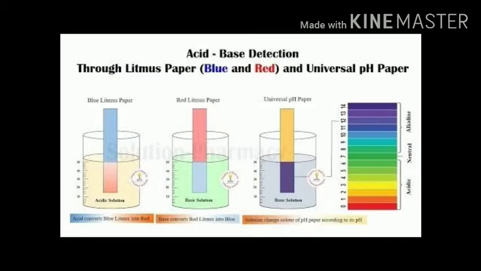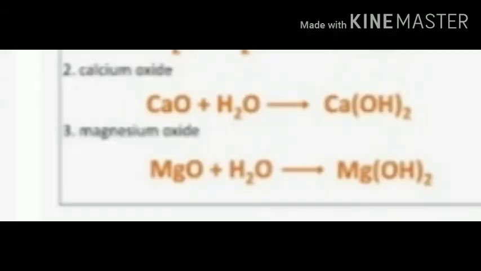Here our aim is to find out whether the metal oxides are acidic or basic. First of all, we need a solution to dip this litmus paper, and for that we want to prepare a solution of metal oxides. That means we want to combine the metal oxide with water. So how do we do that? Let's take examples. Any metal oxide you can take.